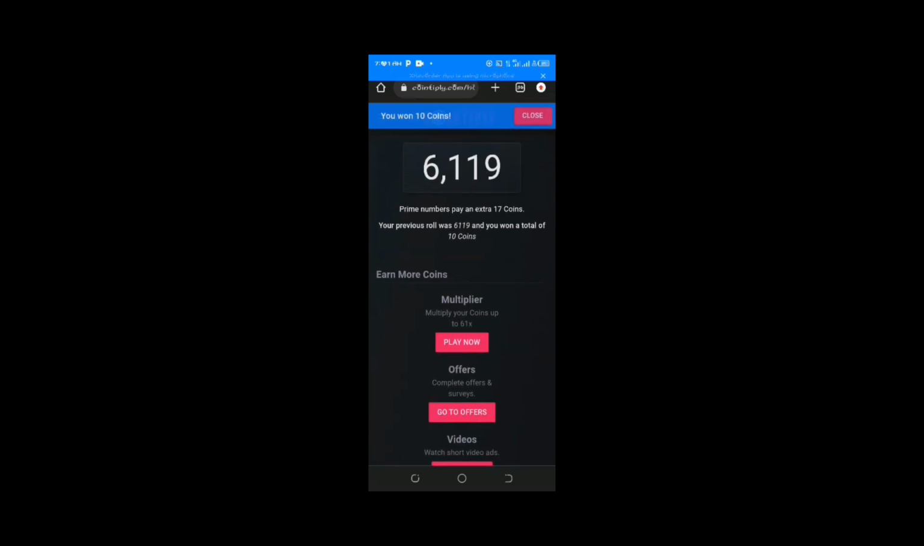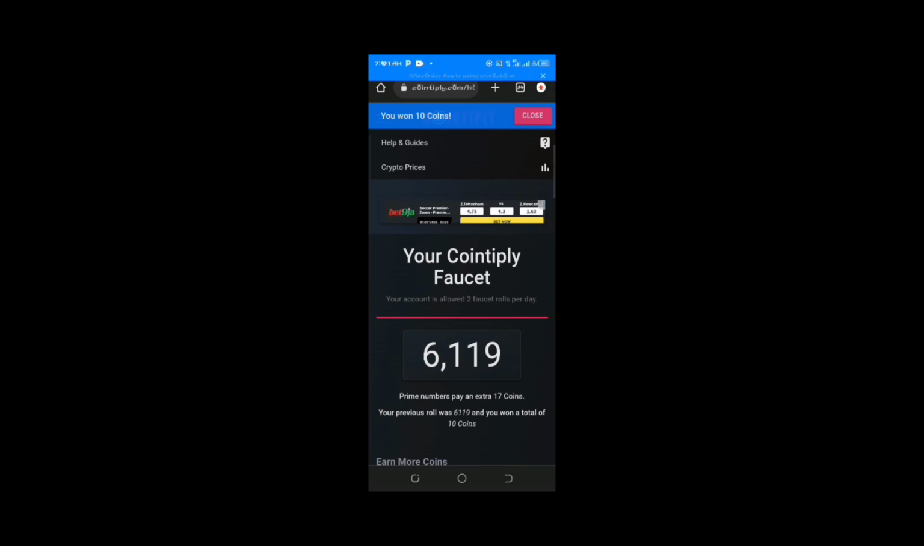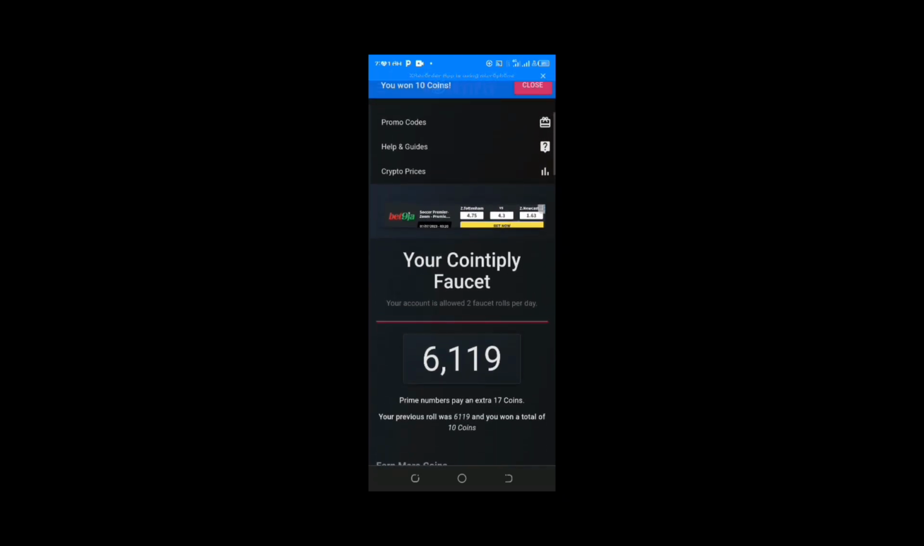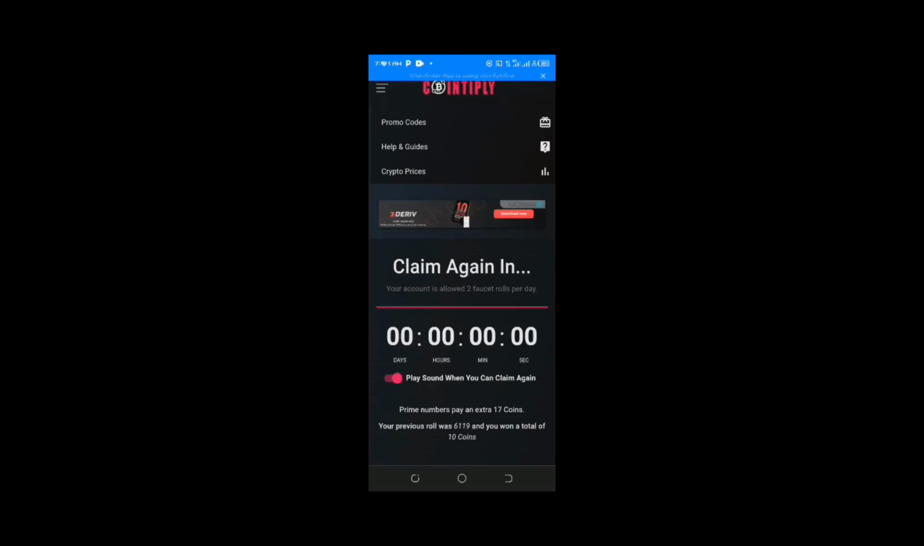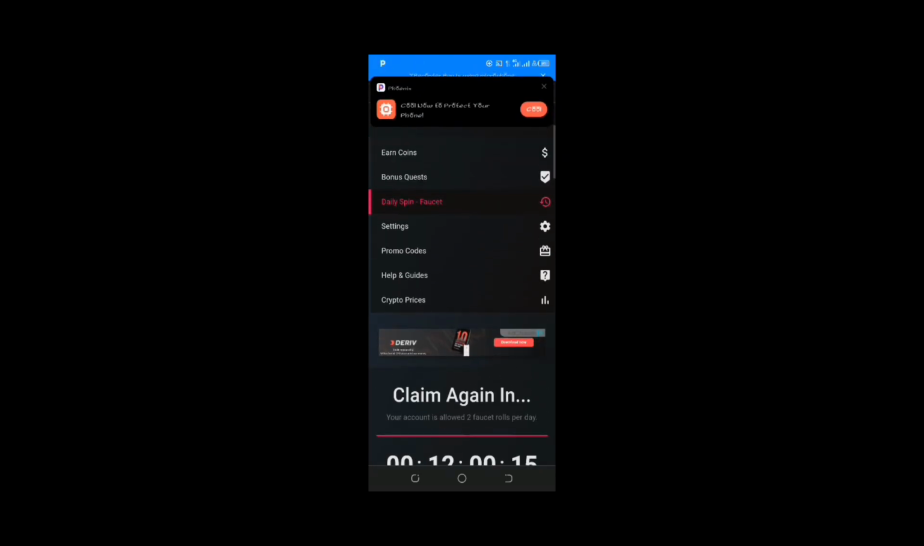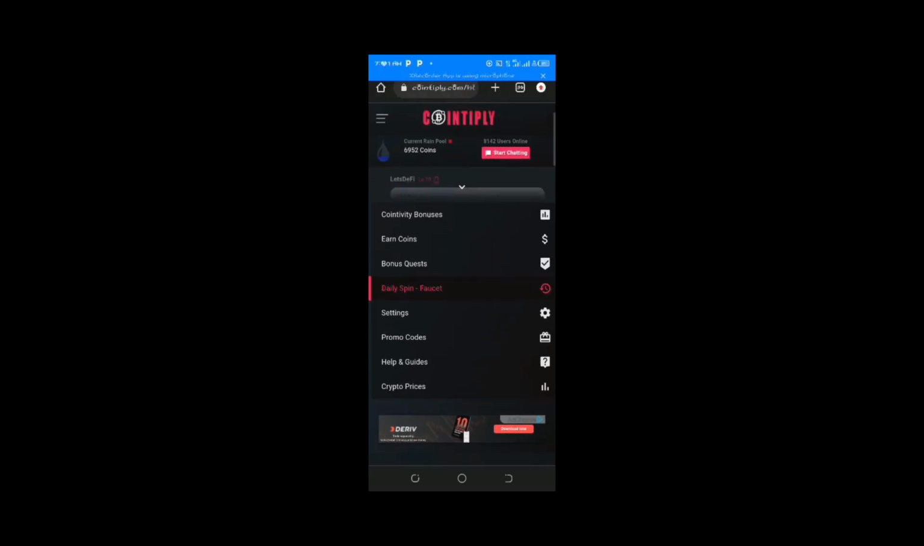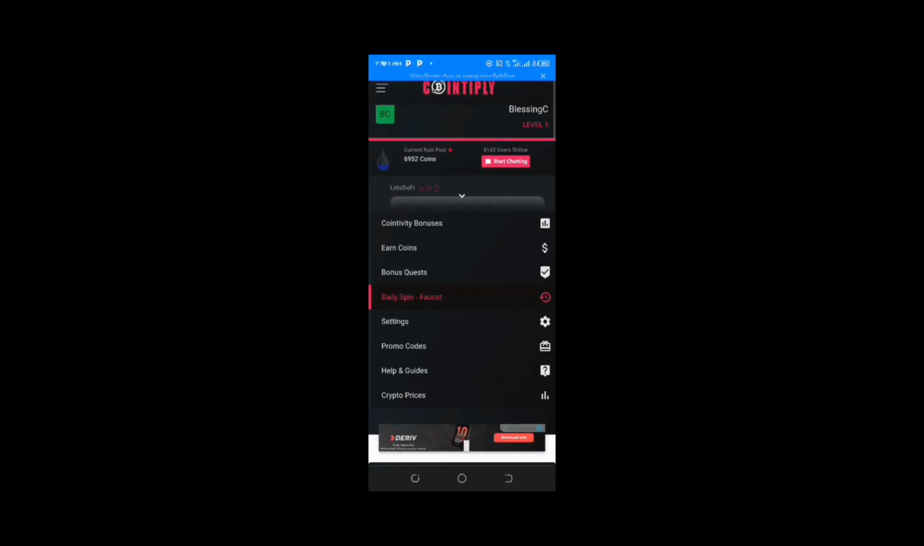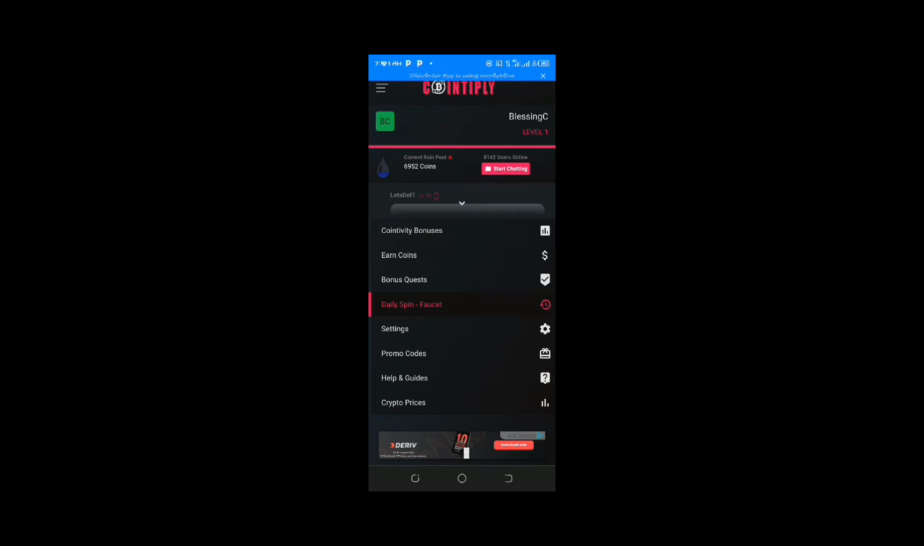I've won 10 coins. Now the maximum of each of these per day is twice. You are allowed to roll this for a day twice. So you go over to earn coin.